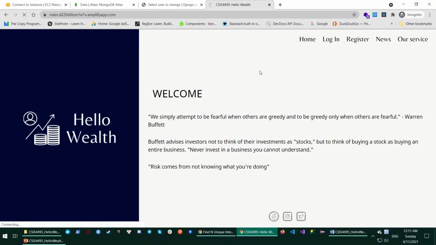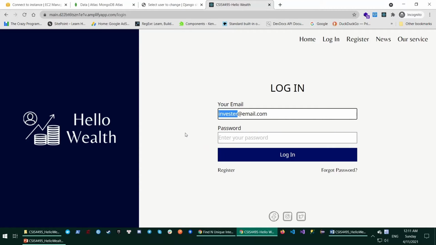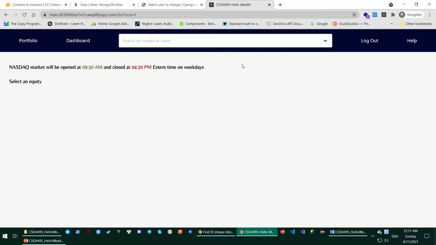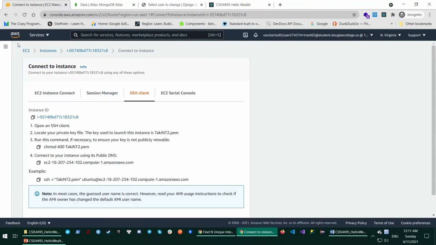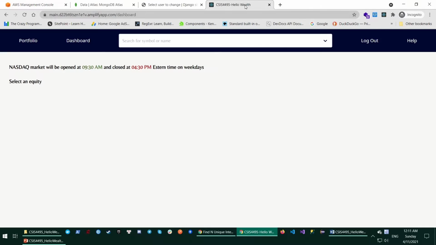I will log in to the system. First, username and password, and here we go. Please note that I already deployed the website, the backend, and the database on AWS, and that's why we have a fuzzy URL from Amazon.